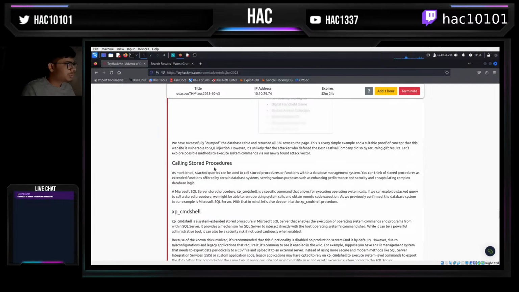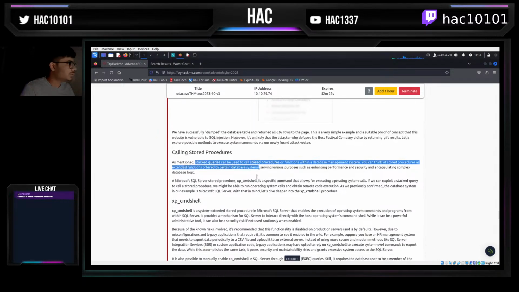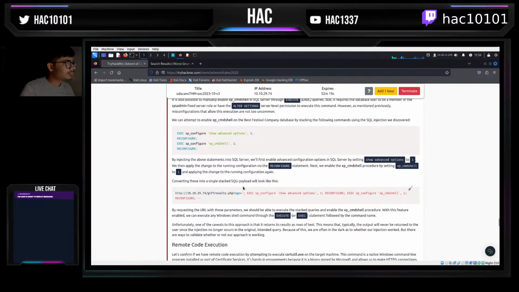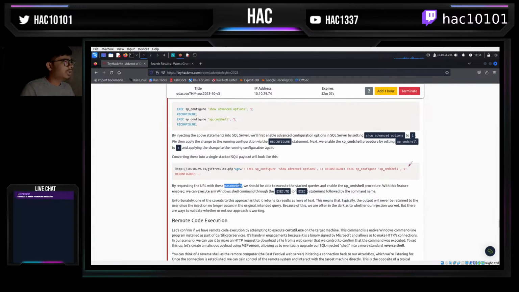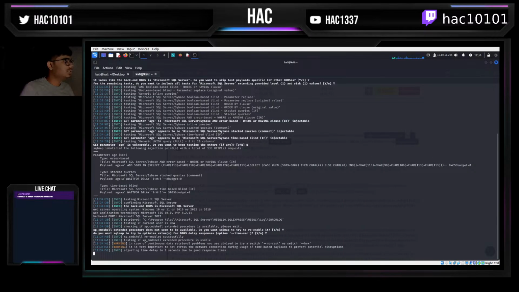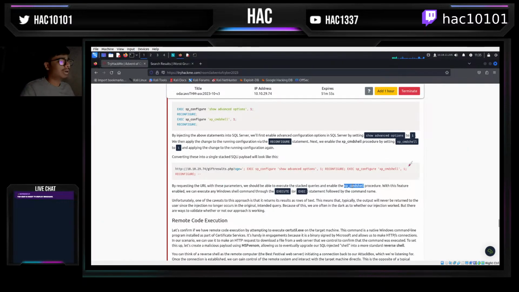Calling stored procedures, so stacked query. Converting this by requesting the URL parameter, we should be able to execute a stacked query and enable xp_cmdshell. If someone doesn't know what that is, it's how you execute system level commands in Microsoft SQL Server.